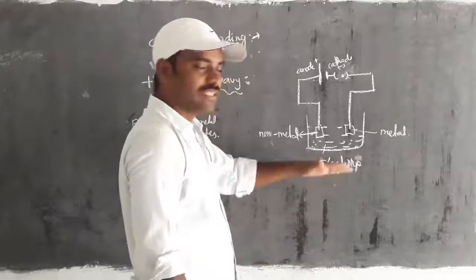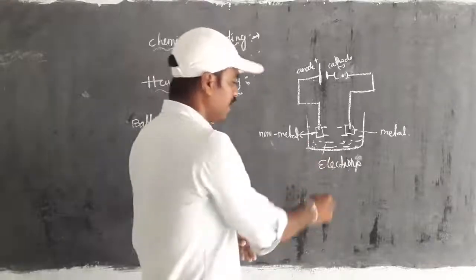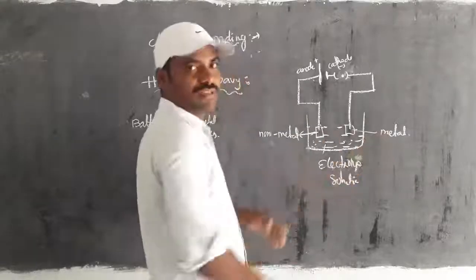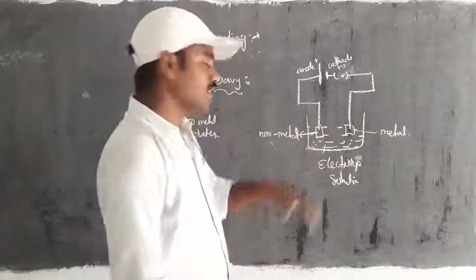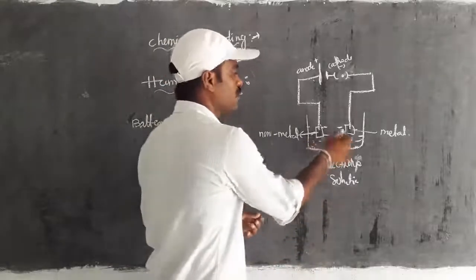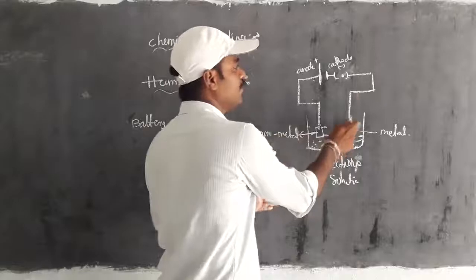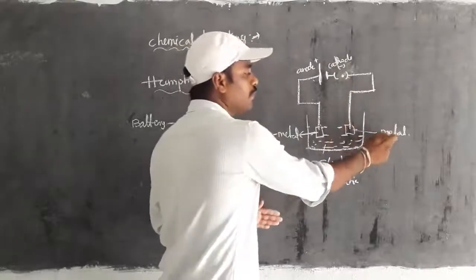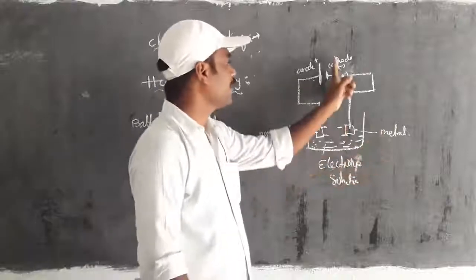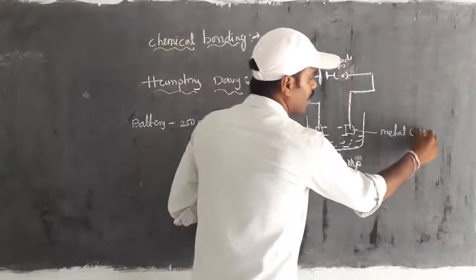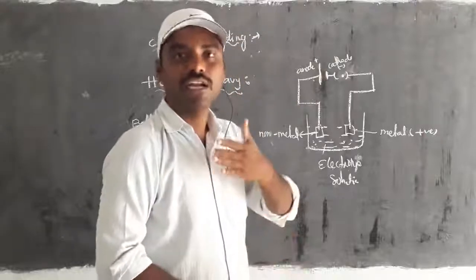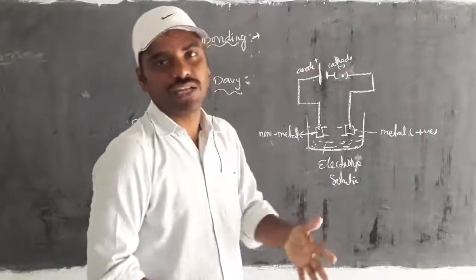The electrolyte is a solution, right? In that solution we can see metal and non-metal particles. The metal particles are ready to move towards the cathode. Why are the metals moving towards the cathode? Because metals always carry positive charge. Their nature is to lose electrons.